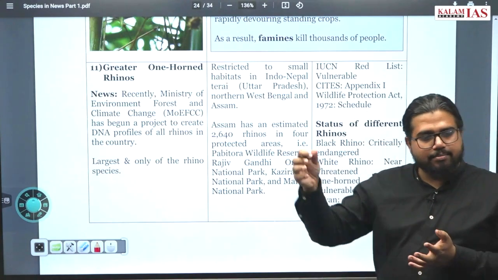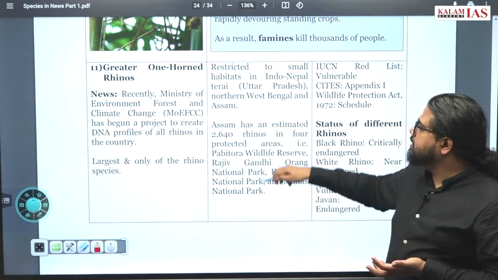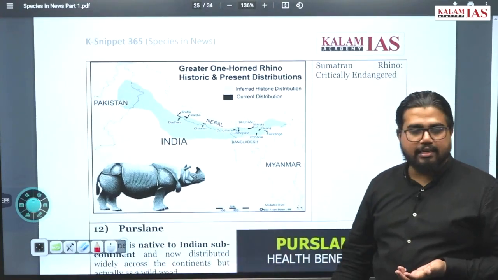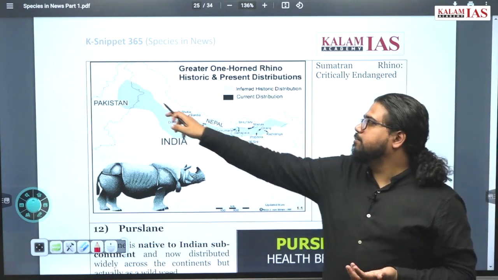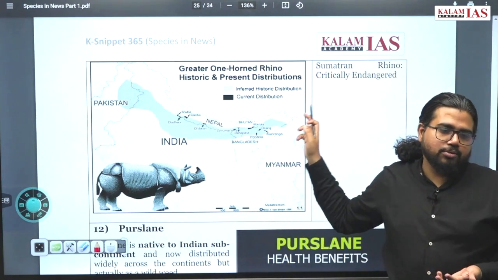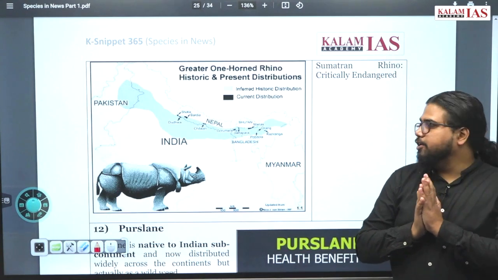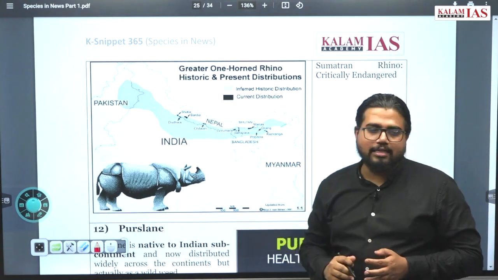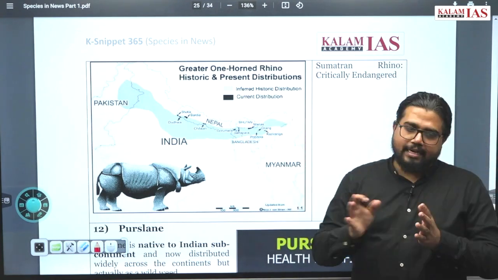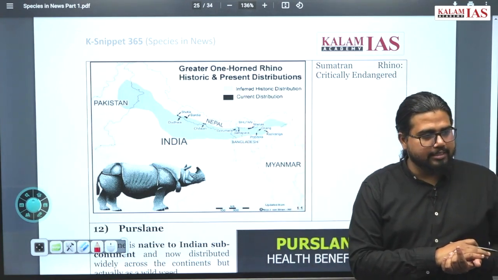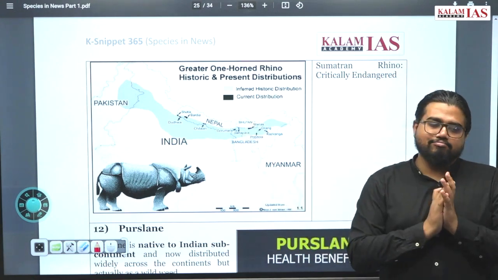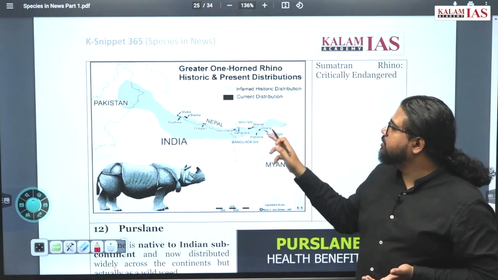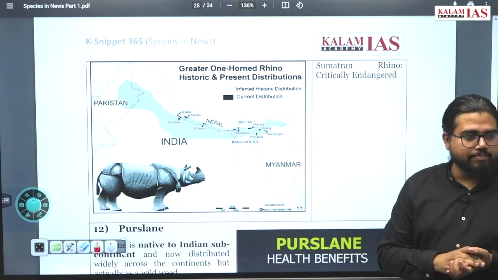Kaziranga National Park in Assam, that is restricted to most of it. But if you look at the range of greater one-horned rhino population, earlier range was extending from Assam to Pakistan. Throughout the Indo-Gangetic belt, this rhino population was there. But currently, only Dudhwa and few national parks in UP and Indo-Gangetic plain have this one-horned rhino population. Most of others, it is being extinct, you can say. Most of today's rhino population are concentrated on this Kaziranga National Park in the Assam.